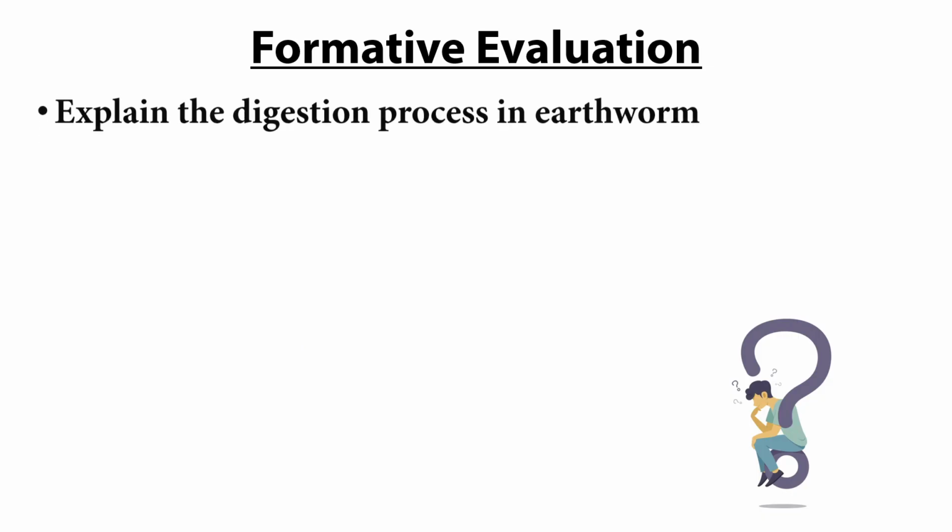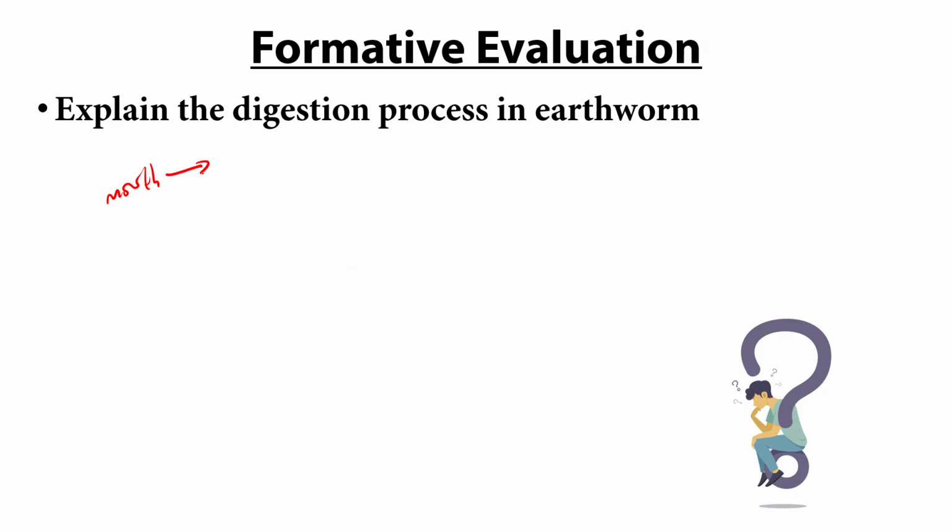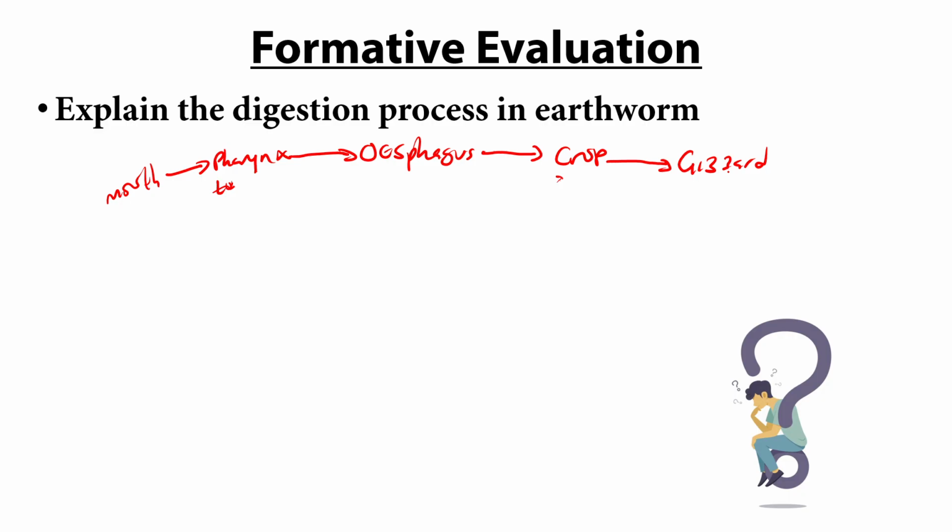So let us look at it. Digestion in earthworm goes from the mouth to the pharynx, right? And what happens in the pharynx? Mucus is secreted to lubricate the food. Then from the pharynx to the esophagus, and from the esophagus to the crop. And the function of the crop is to do what? Temporary storage of food. Then from there it moves to the gizzard, and the gizzard is to do what? To grind the food.